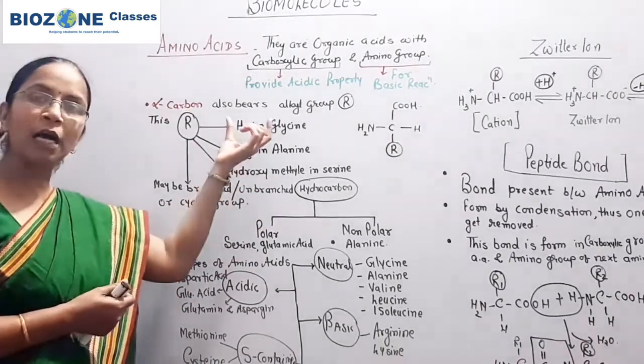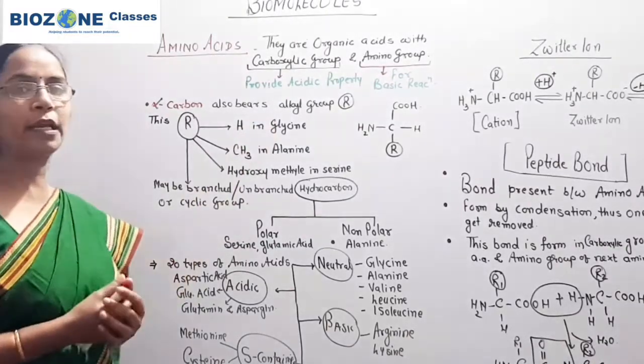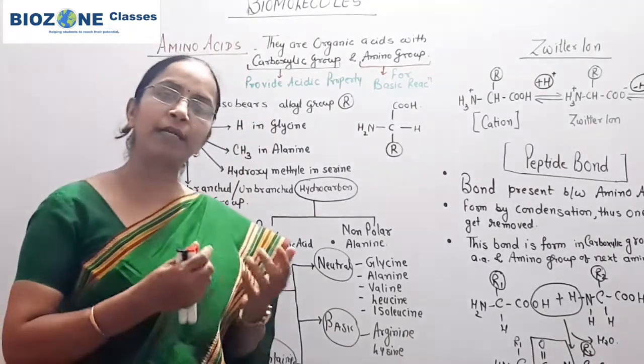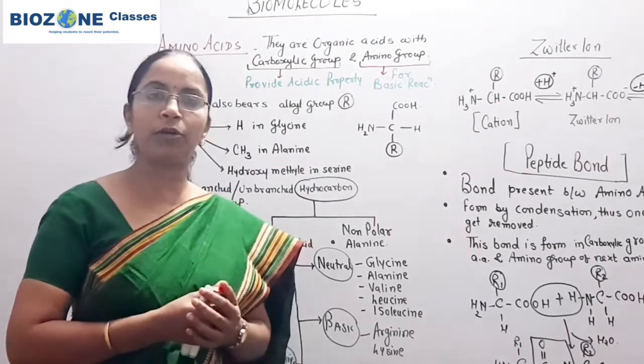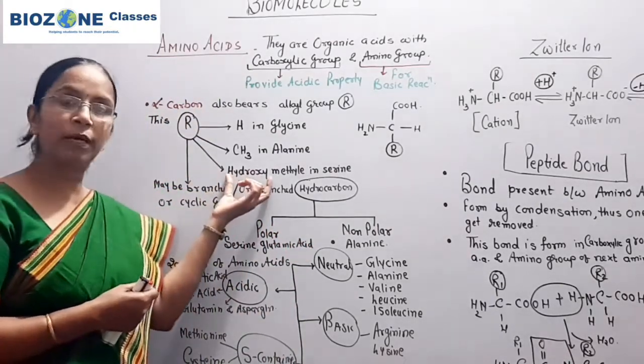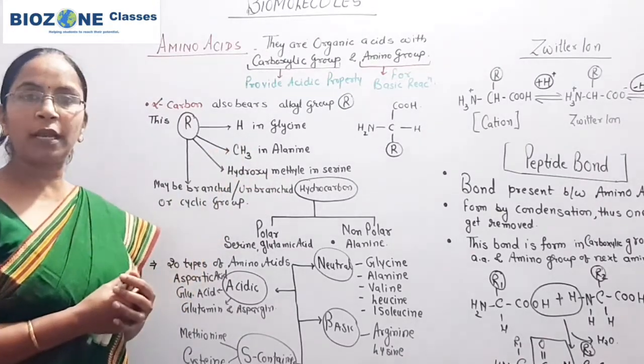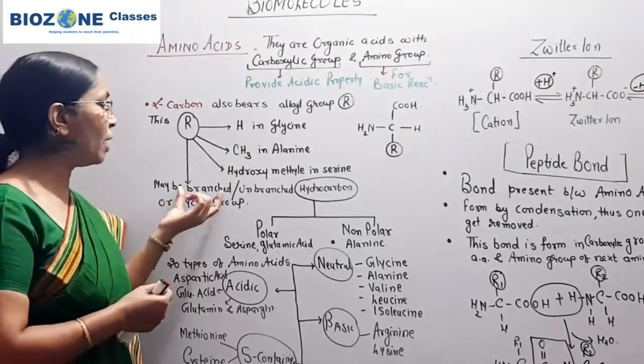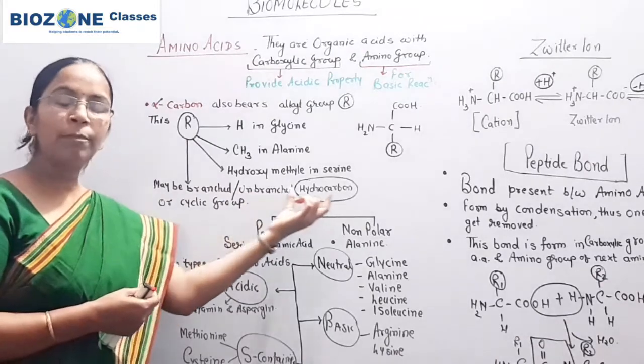Heterocyclic amino acids are also there, but those amino acids are beyond your syllabus. In heterocyclic amino acids, this R group or alkyl group may be branched or unbranched.